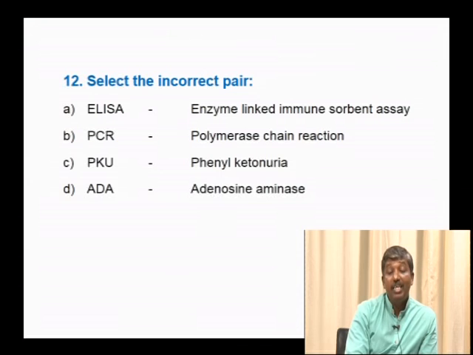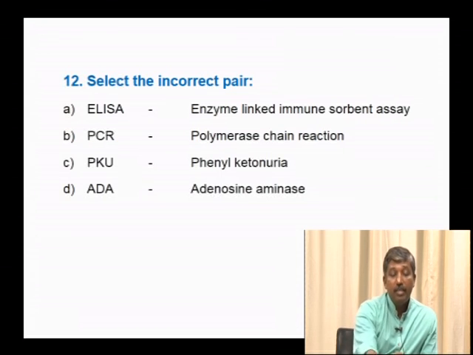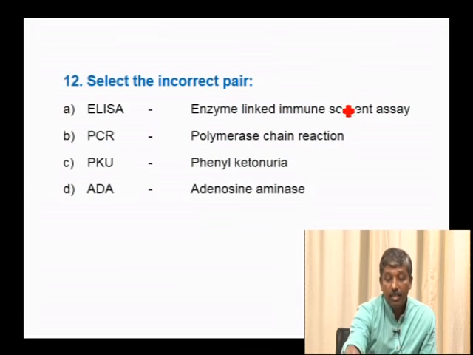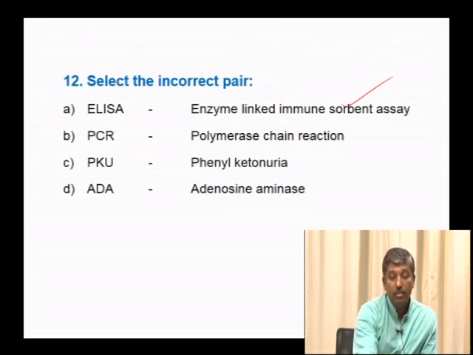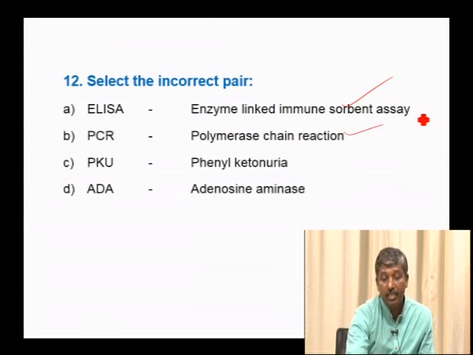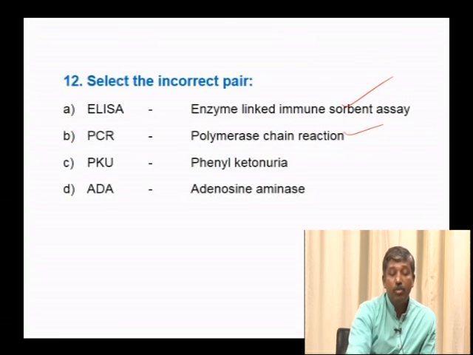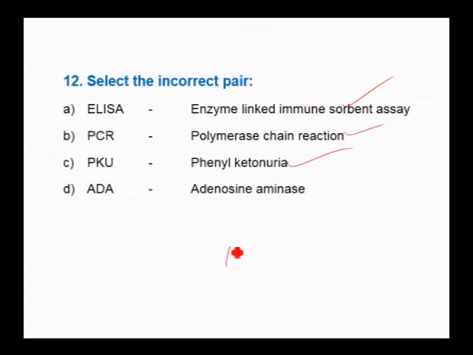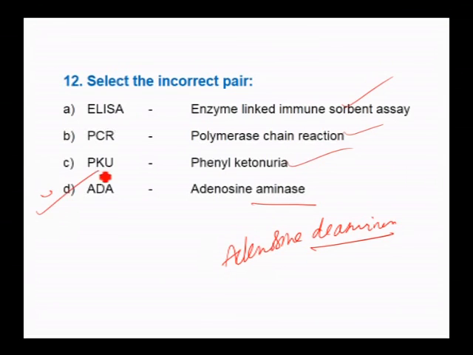Select the incorrect pair. ELISA, enzyme linked immunosorbent assay, is correctly matched. PCR, polymerase chain reaction, is also correctly matched. Phenylketonuria is also correctly matched, as this is an autosomal recessive gene disorder. ADA stands for adenosine deaminase, but here it is aminase, hence it is an incorrect pair, hence the option is D.